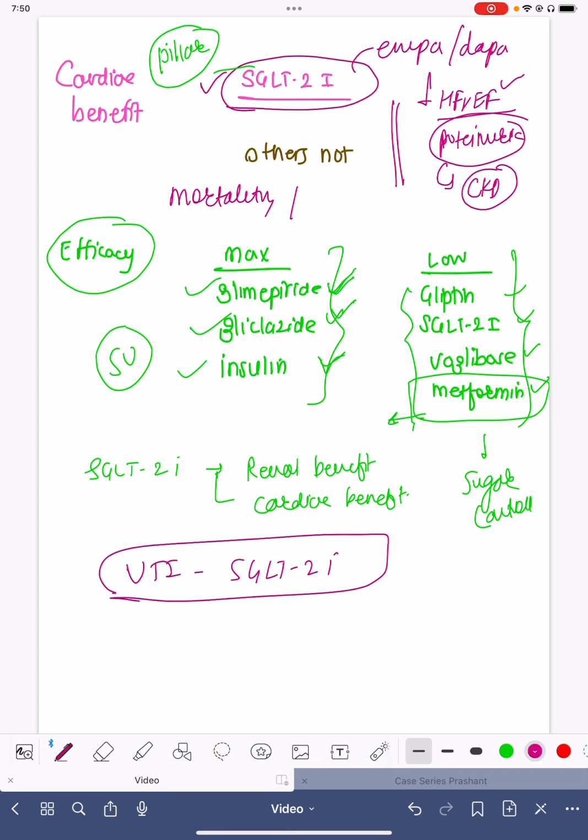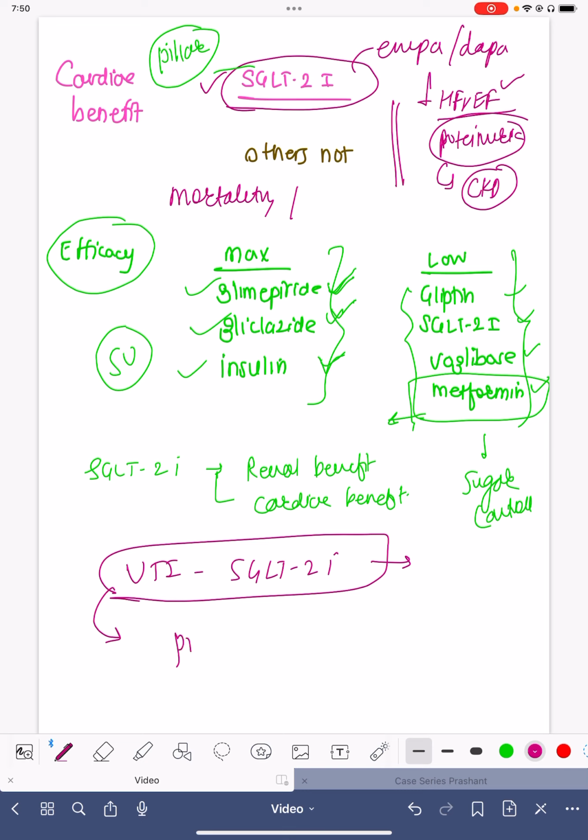So if the patient is getting recurrent urinary tract infections, this drug should be avoided, or it should first be substituted with antibiotics. The urine infection should be cleared completely, and after a few days, the drug can be initiated again to see the effect.